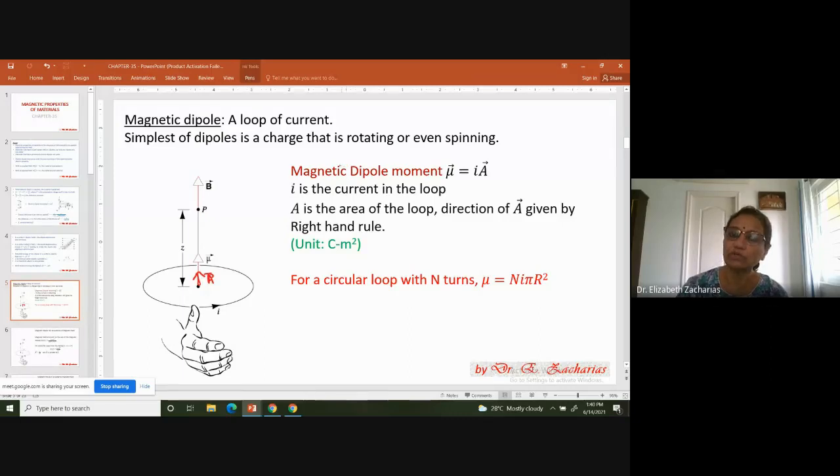Now let's come to the unit. There we have seen the unit is coulomb meter, qd, so coulomb meter. Here, what is the unit? Let us see. I is ampere, and what is ampere?